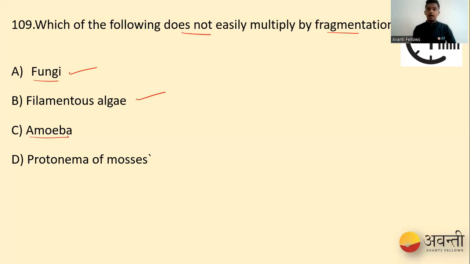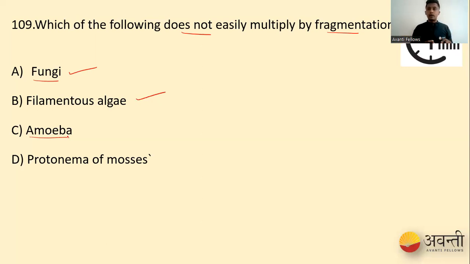Whereas coming to amoeba, it is a protozoan, correct? So when you talk about protista and especially monera, we have unicellular organisms, and their mode of reproduction is mere cell division. That means when the cells divide, they reproduce. As simple as that. So the division can take place in two ways: either transverse binary fission, or longitudinal binary fission. Or you can also have multiple fission.